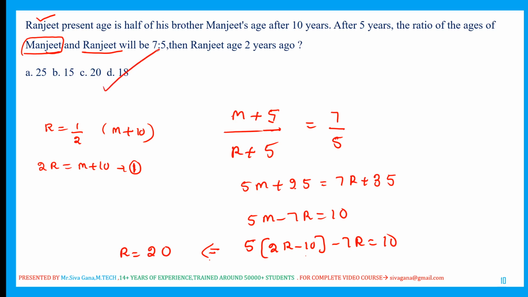2 years ago is 18. There is a chance to put 20. This is the r percentage. He is asking 2 years ago, and 2 years ago is 18. Be careful while putting the answer.